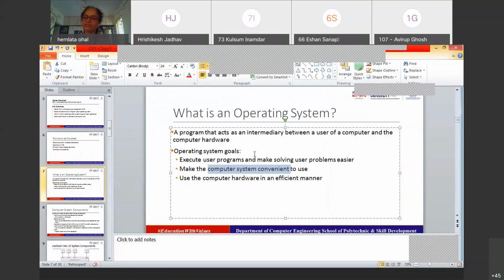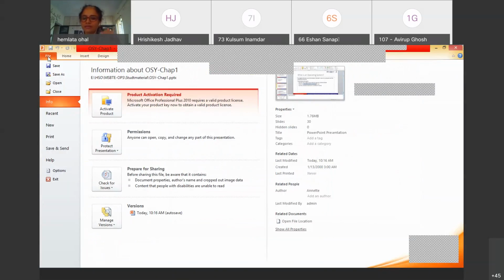Initially, as a user, I'm interacting with the application. I have clicked on file, right? The file menu has been given to me so that I can click on it. That is, some user interface is given to me, right? Who has given this application? Which application? That is the PowerPoint presentation. So the graphical user interface has been provided to me and I'm using it to interact with the PowerPoint presentation. At the back end of it, this PowerPoint presentation is communicating with the operating system, right?